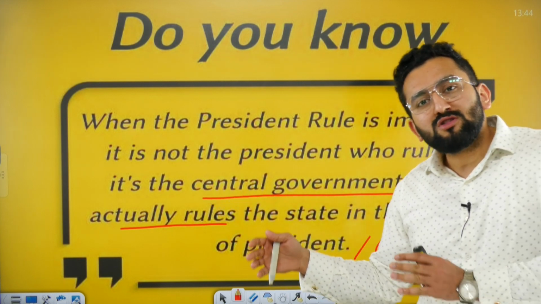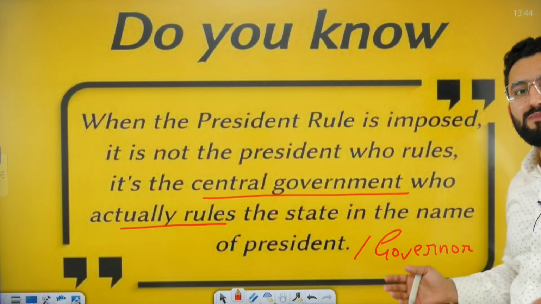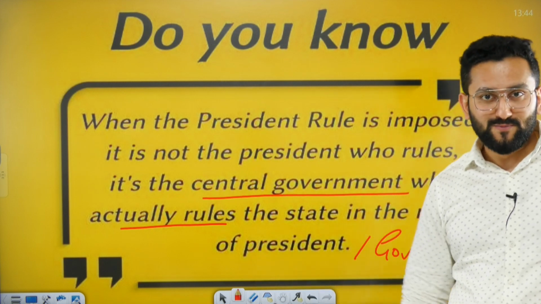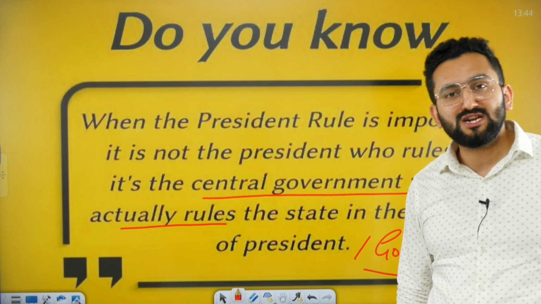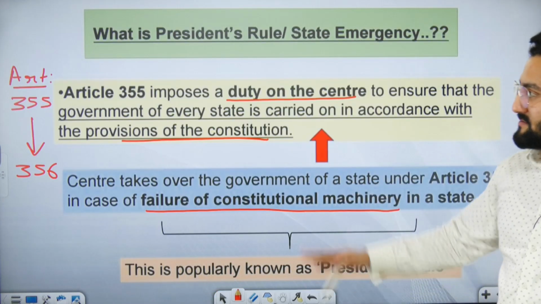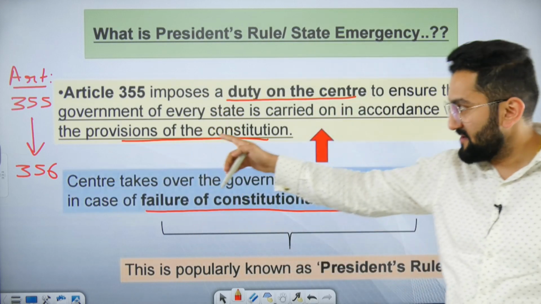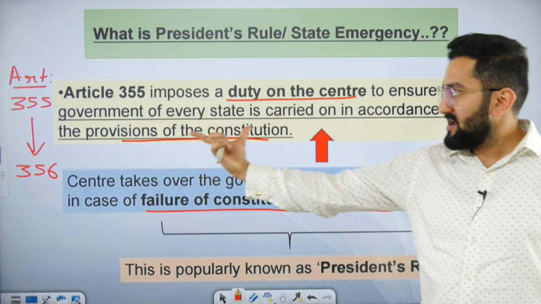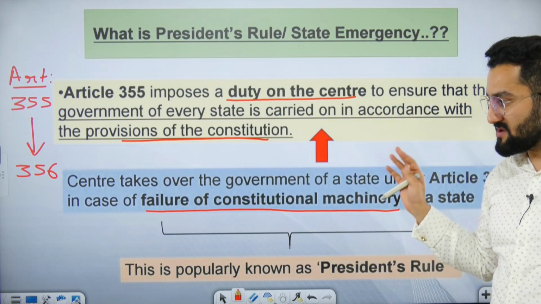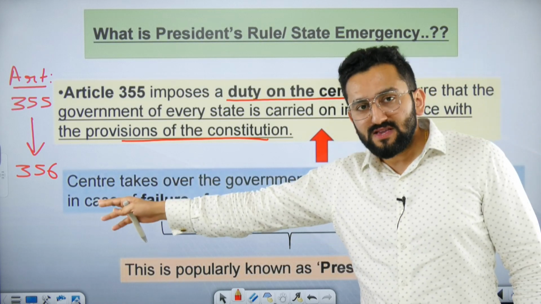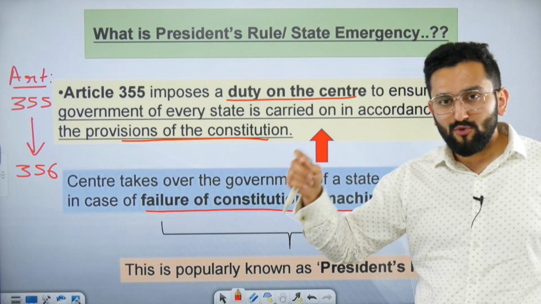And you know, the president works on the aid and advice of the Council of Ministers. So indirectly, the central government gets power to rule that state. The president's name is there, and the governor as the functionary in the state coordinates this functioning. I told you 355 and 356 have a relation. 355 talks about the duty on the center, that provisions of the constitution should be in use in that state. It should be run as per the constitution. 356 says that if there is failure of constitutional machinery, then you can impose President's rule.